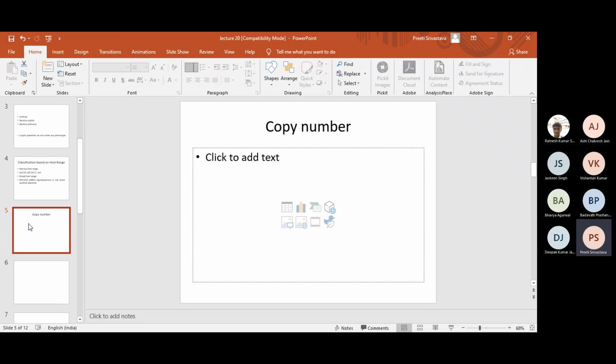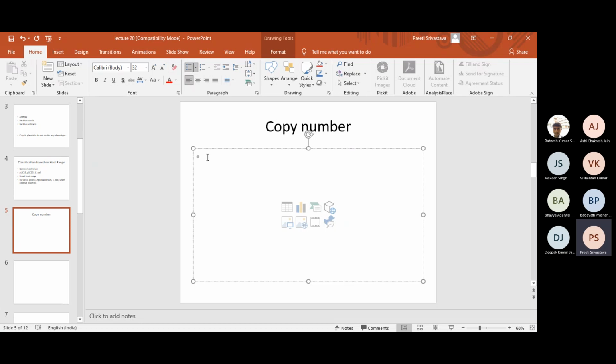Copy number of a plasmid is the number of copies of a particular plasmid in a cell. It has been demonstrated that every plasmid has a defined copy number. That is, the number of copies of that plasmid present in a cell is actually fixed. It is not random. Therefore, based upon the copy number, the plasmids can be classified as.